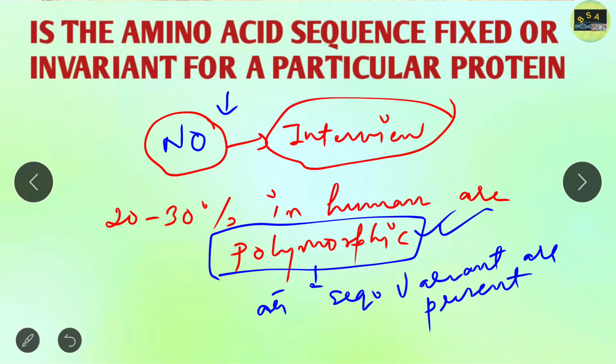That is, it describes a protein for which amino acid sequence variants are present in a population of organisms, but the variants do not destroy the protein function. So we can say that the amino acid sequence is not fixed for a particular protein.